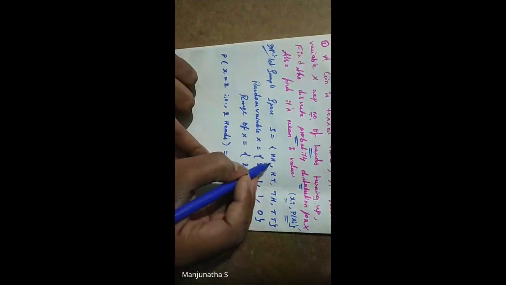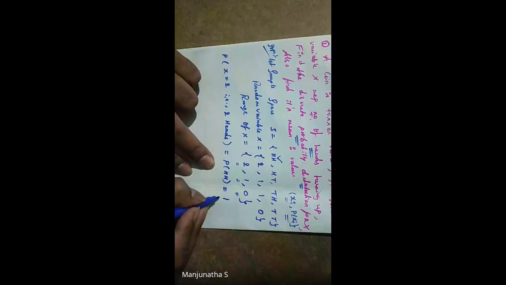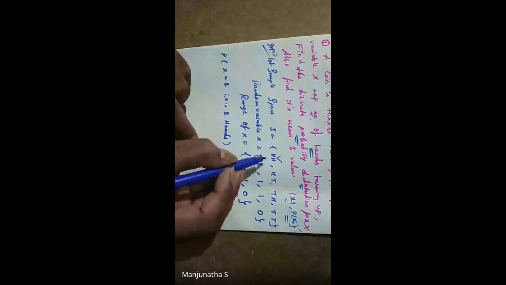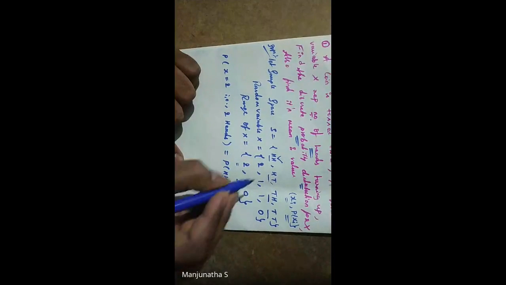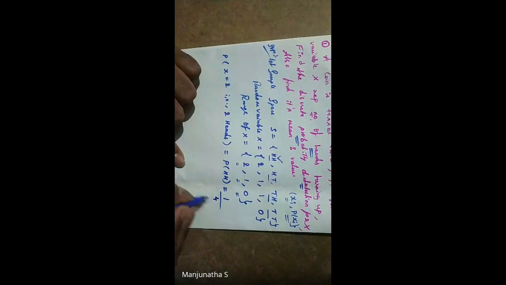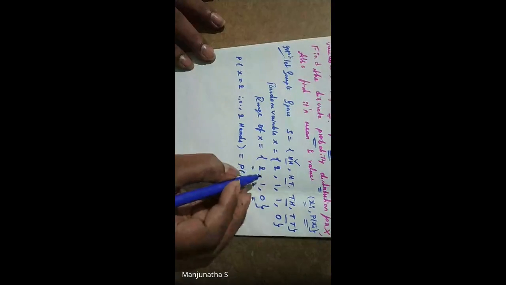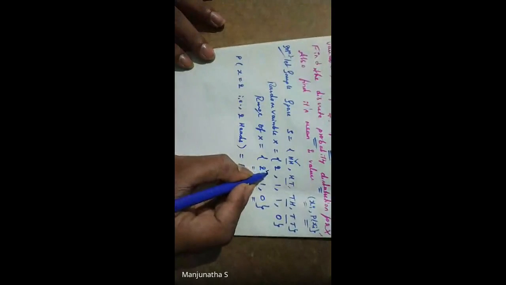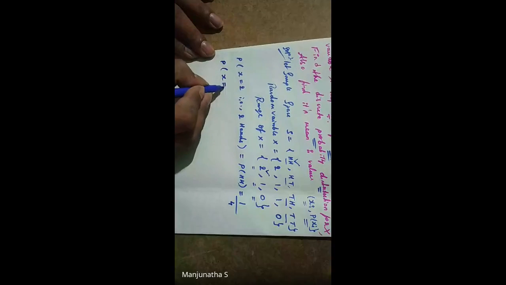We all know how to find a probability. How many times is h comma h there? Only one time. So the number of favorable cases divided by the total number of outcomes: 1, 2, 3, 4. Out of 4, we got it only one time. So 1 divided by 4. So we got it for 2. Next we'll go for the probability of getting head once.